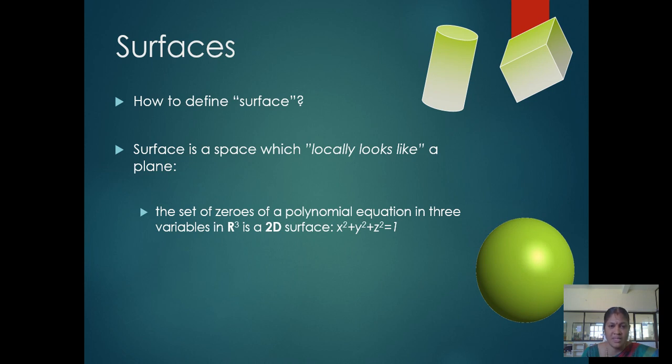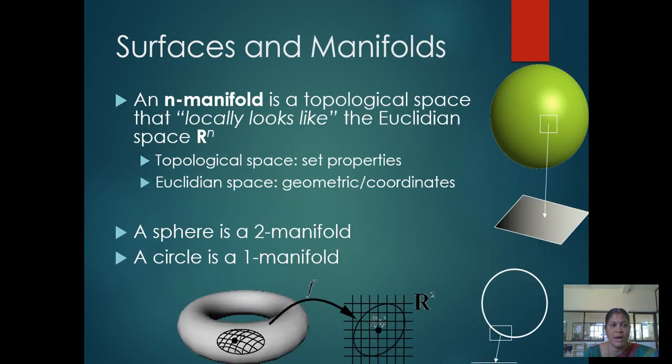Surface. How to determine the surface? A surface is a space which is loosely like a plane. The set of zeros of a polynomial equation in three variables in R cubed is a 2D surface: x squared plus y squared plus z squared equals 1. Surfaces and manifolds: an n-manifold is a topological space that locally looks like the Euclidean space R to the power n.